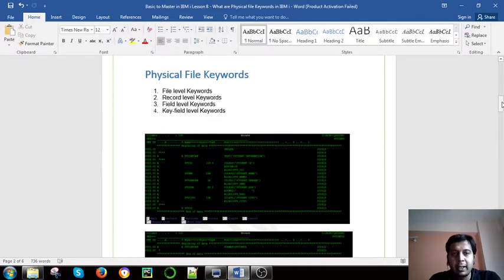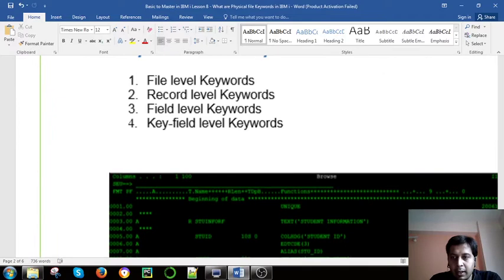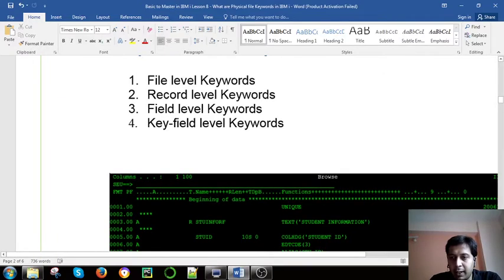As we know, in the last session we discussed the physical file and how we create one. Now we will discuss the file level, record level, field level, and key field level keywords. This is a screenshot of the physical file that we will discuss.